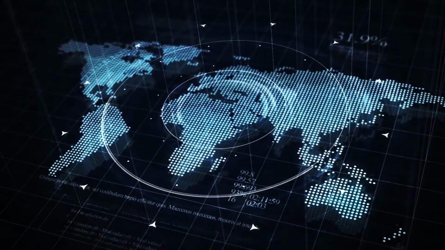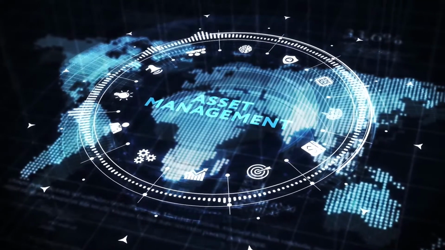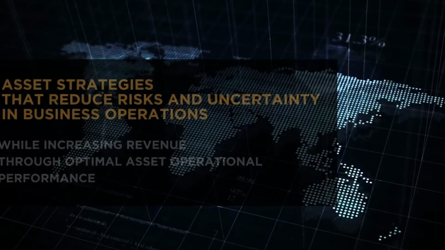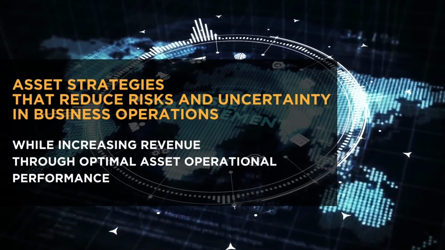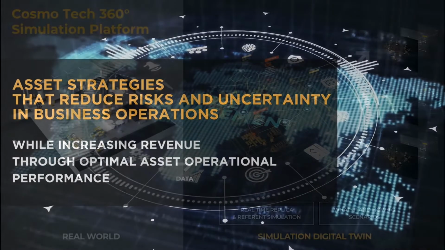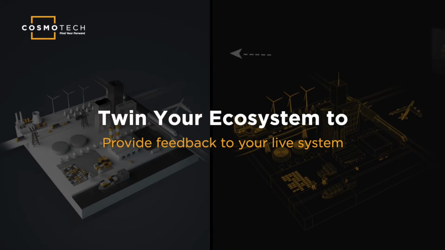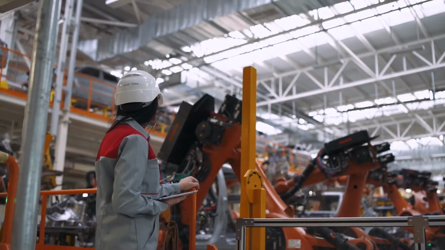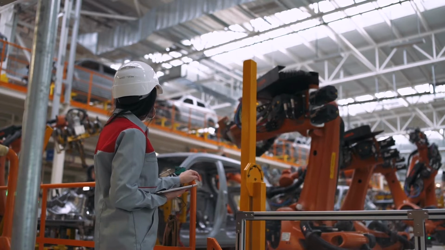In today's fast-evolving and uncertain global economy, end-to-end lifecycle asset management has become an imperative for asset-intensive organizations. More than ever, organizations must deploy asset strategies that reduce risks and uncertainty in business operations while increasing revenue through optimal asset operational performance. To better illustrate how the Cosmo 360-degree simulation digital twin platform helps organizations to effectively address these challenges, we will take as an example an industrial plant relying mainly on two categories of robots, the welding robots and the handling robots.